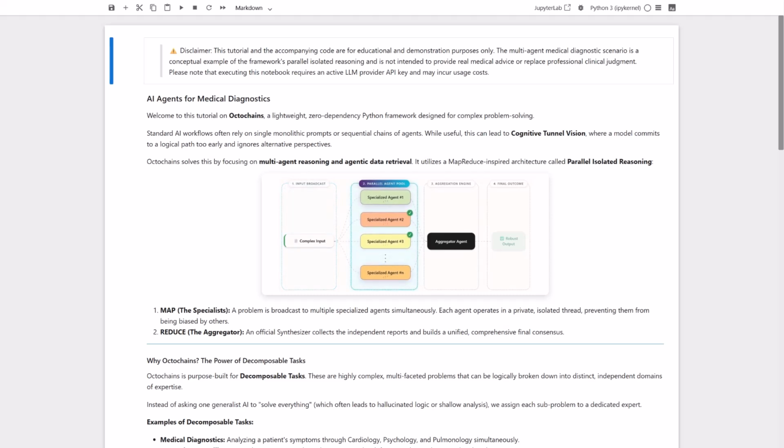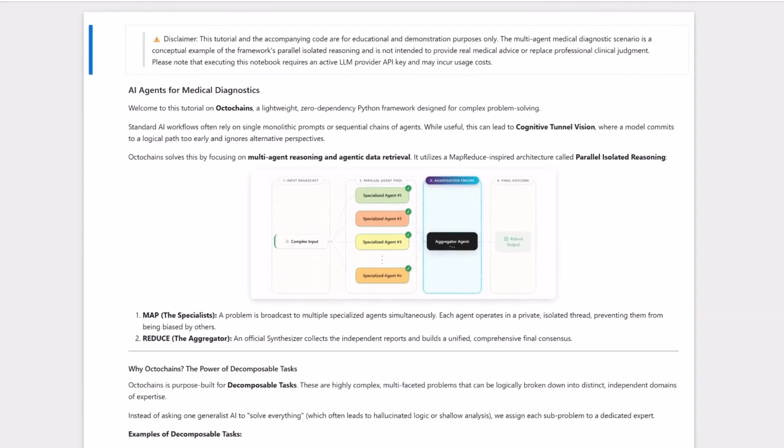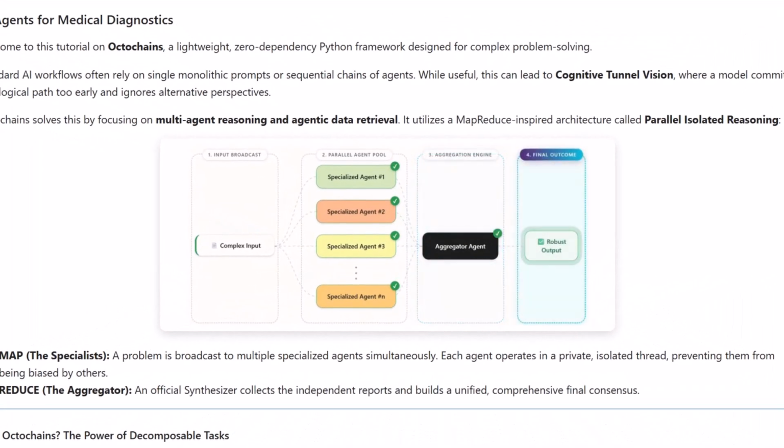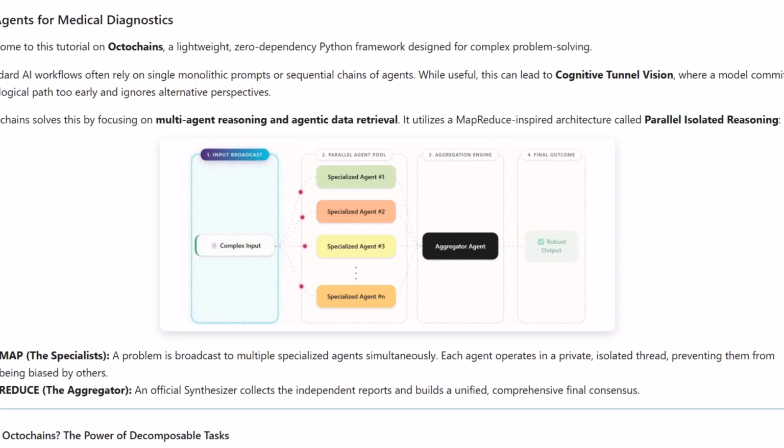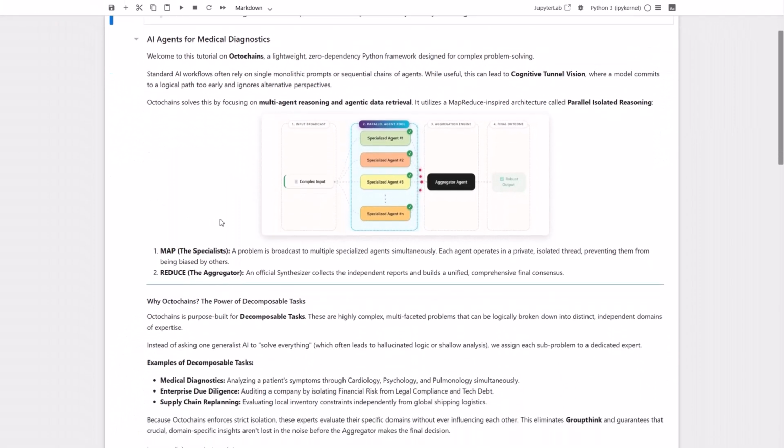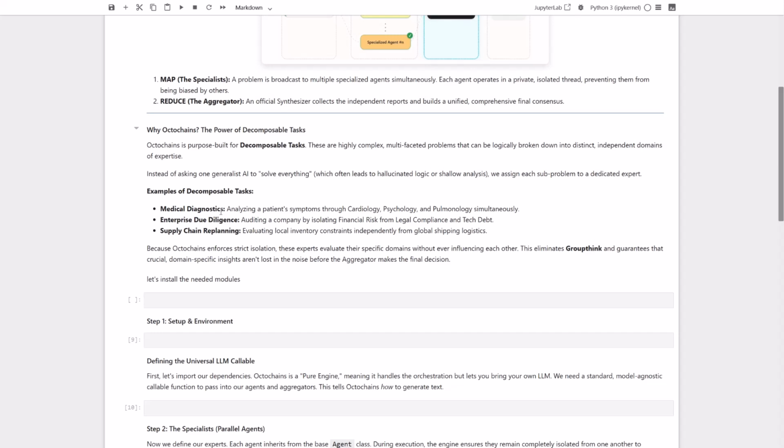Here's where things get interesting. Octochains solves this by using a MapReduce-inspired architecture called parallel isolated reasoning. In simple terms, what this means is we first map the problem by broadcasting it to multiple specialized agents simultaneously, each working in a completely private, isolated thread so they don't bias each other. Then we reduce by using an official synthesizer to collect those independent reports and merge them into one unified high-confidence consensus. Pretty neat, right? So why exactly are we using Octochains?